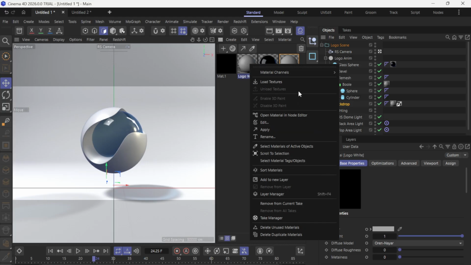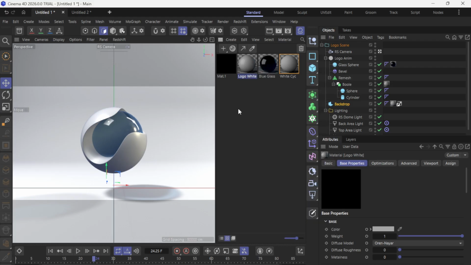Confirm your selection, and Cinema 4D will search that location and relink any missing textures it can find for the selected material. If your project uses multiple textures across several materials, this often resolves most of them in one go, especially if they live in the same folder and their file names match what the MTL references.